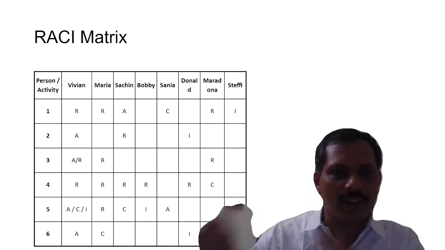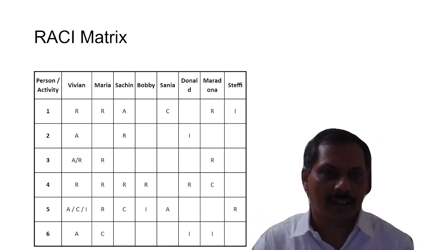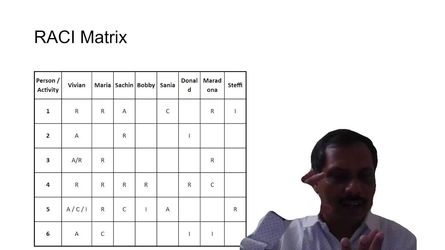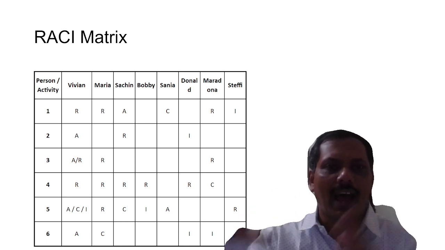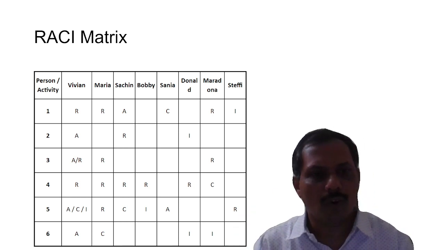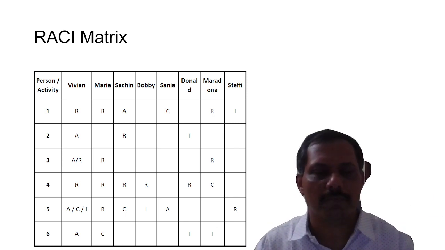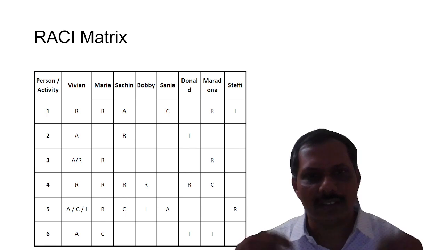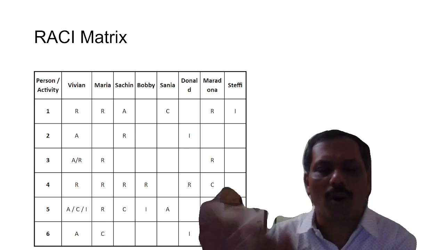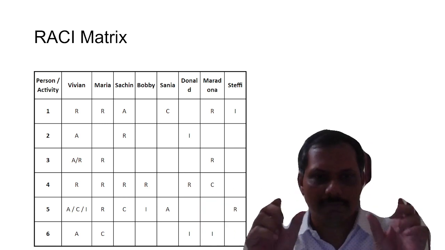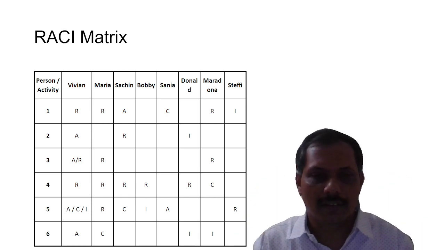So in front of every activity, I have written R, A, C, and I. So for some activity, some person is responsible, some person is accountable, some person is consulted, some person is informed. And some cells are blank.